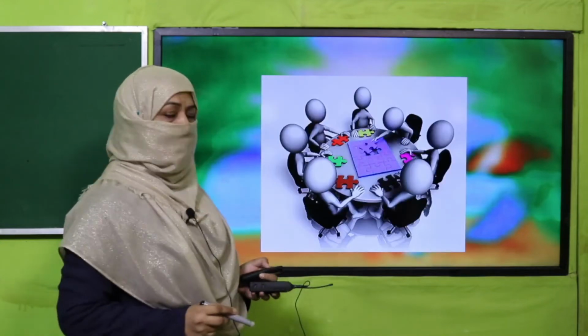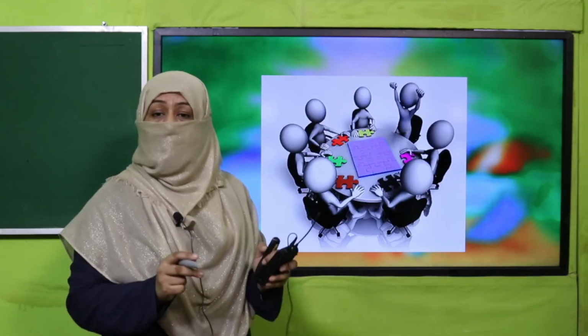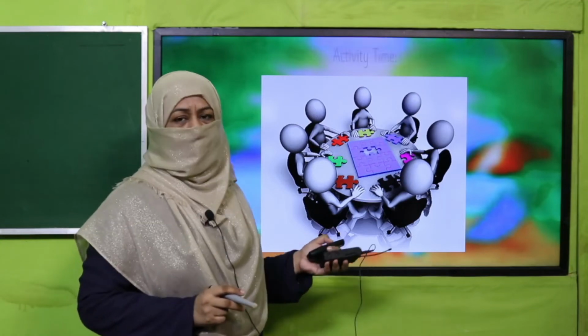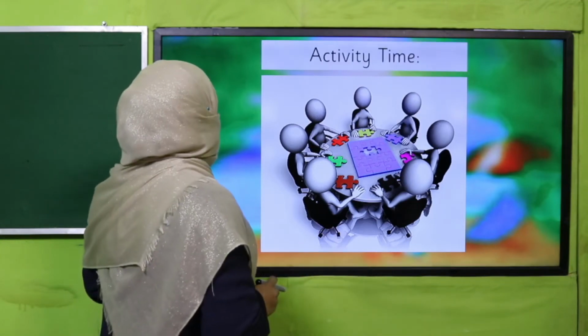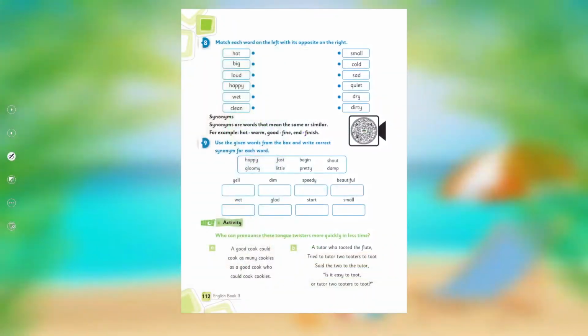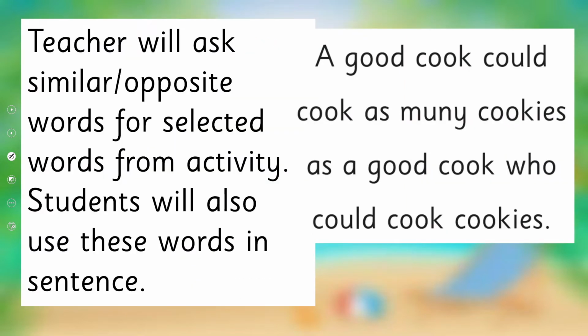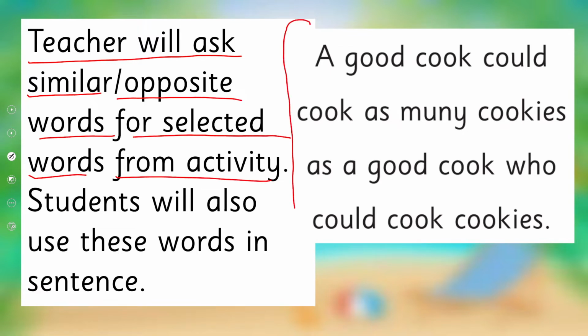Okay. So are you clear with the concept of similar and opposite words? Okay, let's practice it through an activity. On page number 112, an activity is given. Teacher will ask similar or opposite words for selected words from the activity. So this is the text from the activity. Teacher will select a word and may ask, tell me similar or opposite to this word. Students will also use these words in sentences.